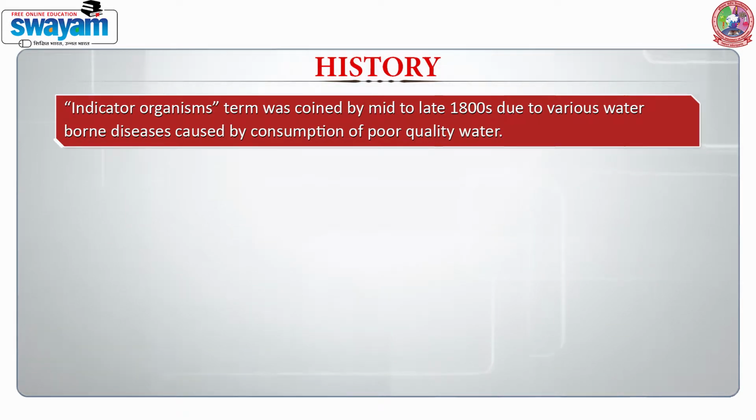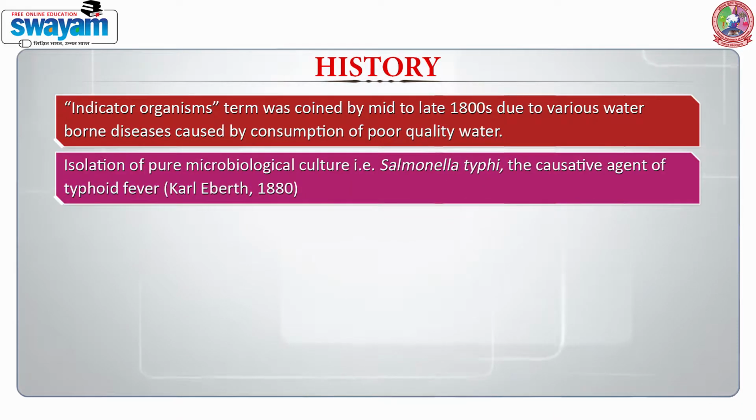Now coming over to the history of indicator organisms. The term indicator organism was coined in the 1800s. Why? Because there were so many waterborne diseases being caused by the consumption of poor quality water. Then the scientists realized that we need to isolate these cultures to study them further. Carl Barth in 1880 was the first person to isolate Salmonella typhi, the causative agent of typhoid fever.